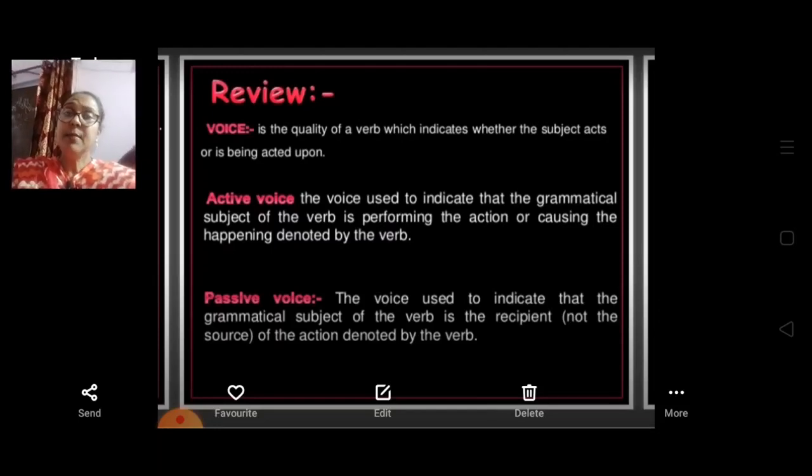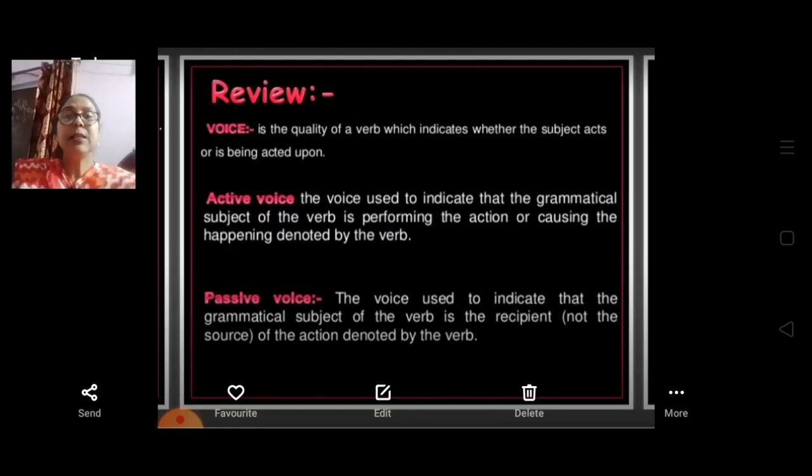These are the definitions of active voice. Passive voice is used to indicate that the grammatical subject of the verb is the recipient, not the source, of the action denoted by the verb.